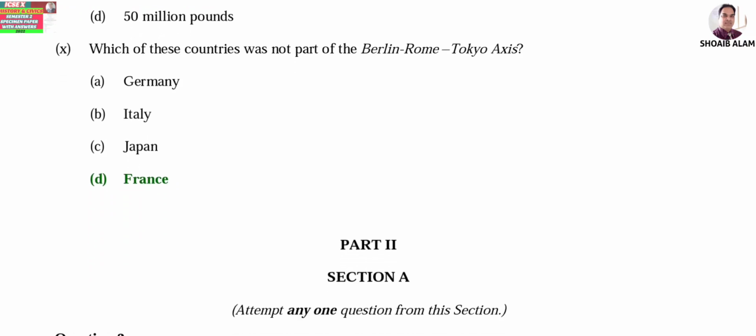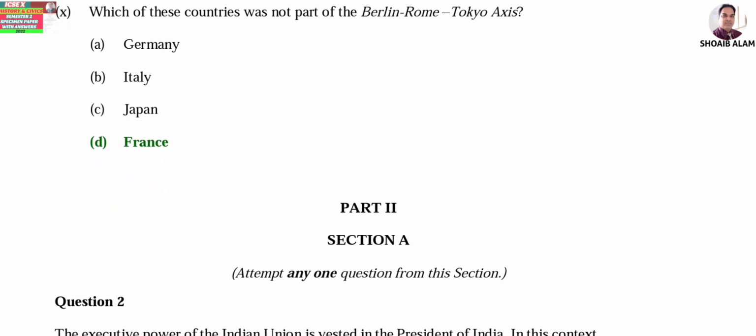Then number 10, which of these countries was not part of the Berlin Rome Tokyo axis? The answer is France. France was not a part of it. So the answer is there in the question itself. Berlin is the capital of Germany, Rome is the capital of Italy, and Tokyo is the capital of Japan.